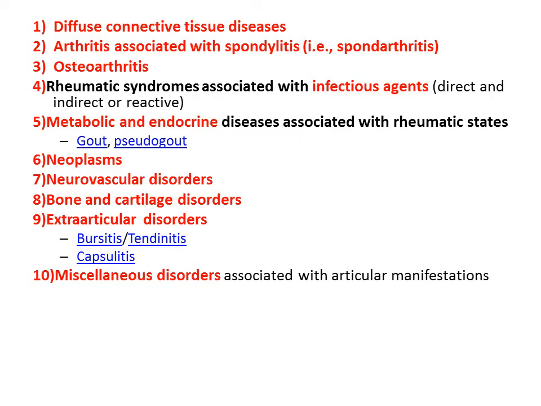These include diffuse connective tissue disorders like rheumatoid arthritis and SLE, and arthritis associated with spondylitis like spondyloarthropathies, osteoarthritis, and rheumatic syndromes associated with infectious agents, either direct, indirect, or reactive, and metabolic and endocrine disorders such as gout and pseudogout, and neoplasms, neurovascular disorders, bone and articular disorders, extra-articular disorders like bursitis, tendinitis, and capsulitis, and also miscellaneous disorders associated with articular manifestations.